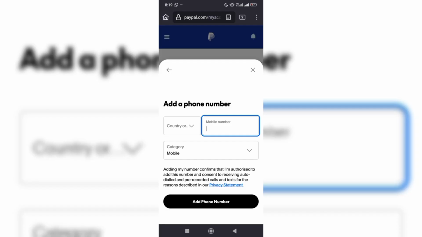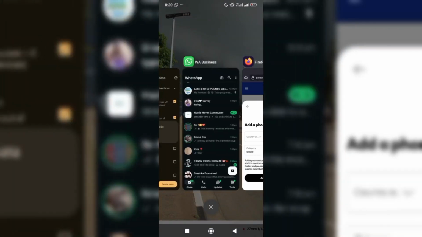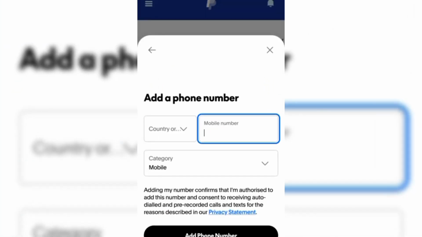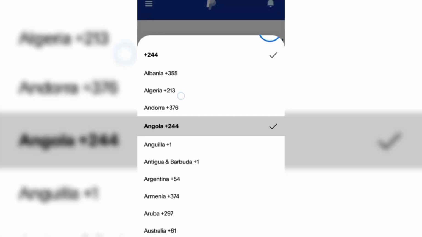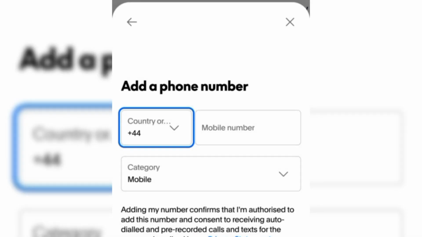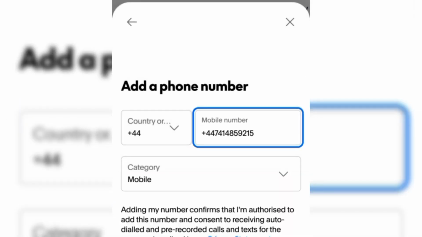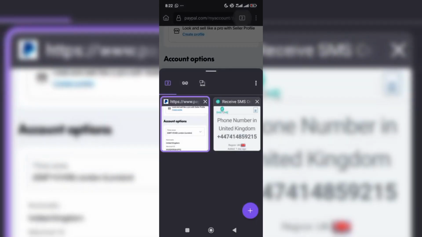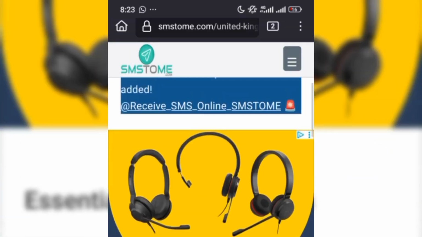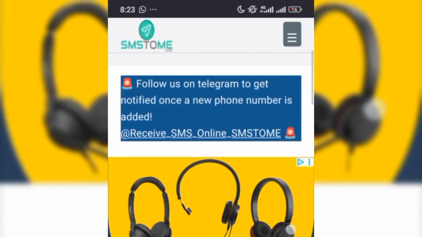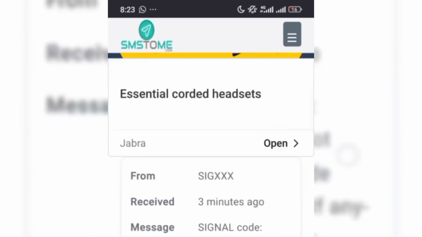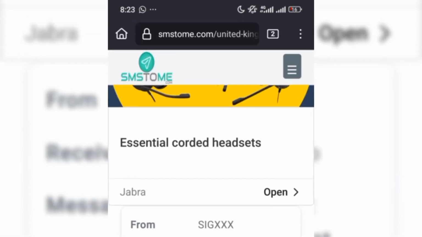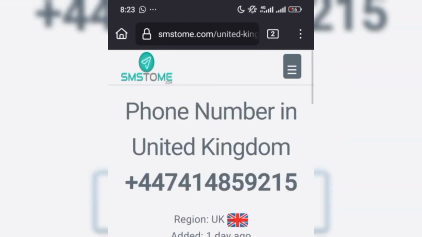So here's my PayPal account, and I want to verify and try this number and see if it's going to work on my PayPal. Like I said, you have to ensure that you've copied your number. So select a country. I selected my country, and then I paste in my phone number and click on add number. Now I've added a new number. Once you have copied your number, paste it on any website or platform that you want to verify your account on, and they will send you a code. You just come and copy your code and paste it, and your account is verified.